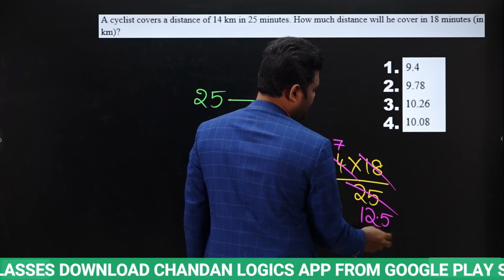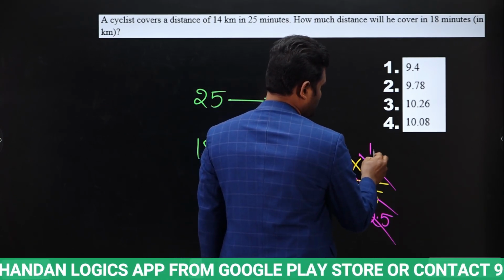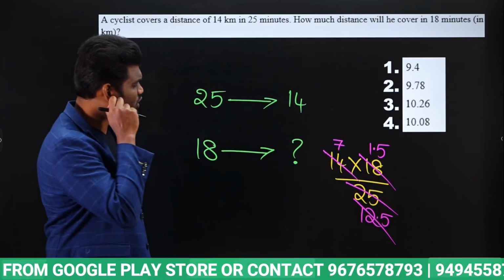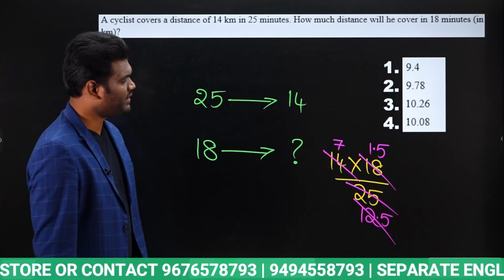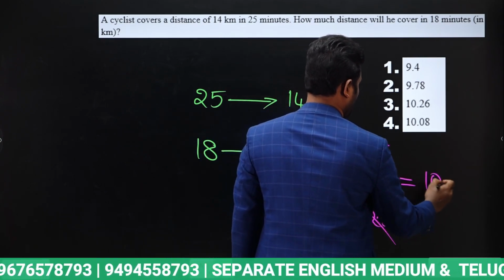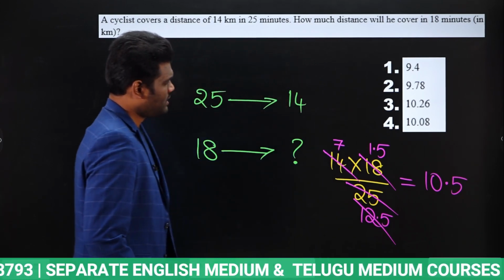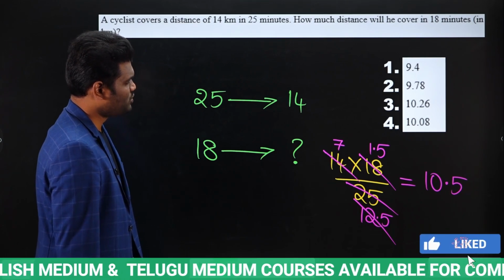Next, here if you observe, 18 cancels in 12.5 how many times? Approximately we can say this as 1.5. Approximately. Why? Because 12 into 1.5 times will be 18. So 7 into 1.5 means this will be how much? 10.5. 7 into 1.5 means this will be 10.5.